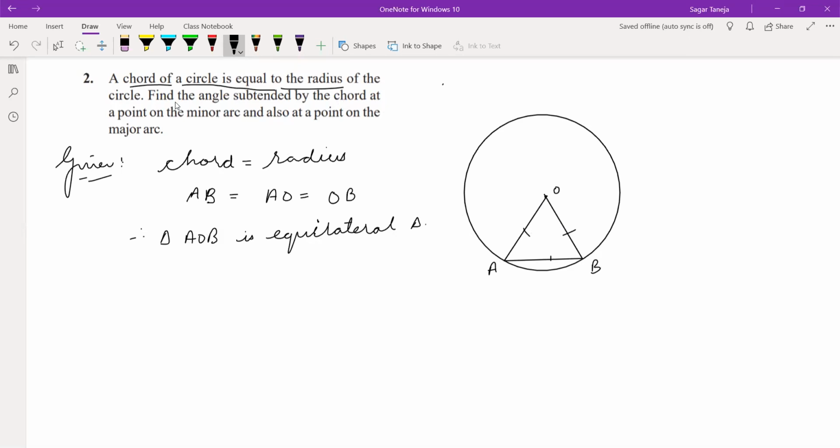Fine. Now see, find the angle subtended by the chord at a point on the minor arc. Now which is the minor arc? This is the minor arc, AB. So let us take a point here, let it be D. And we have to take a point on the major arc, let it be point E. We have to make this figure as it is not given in the question.